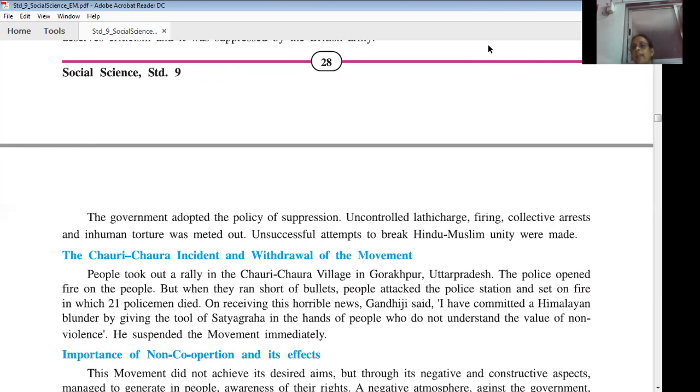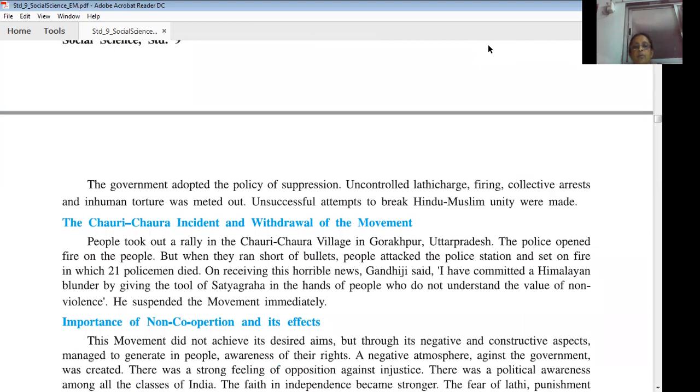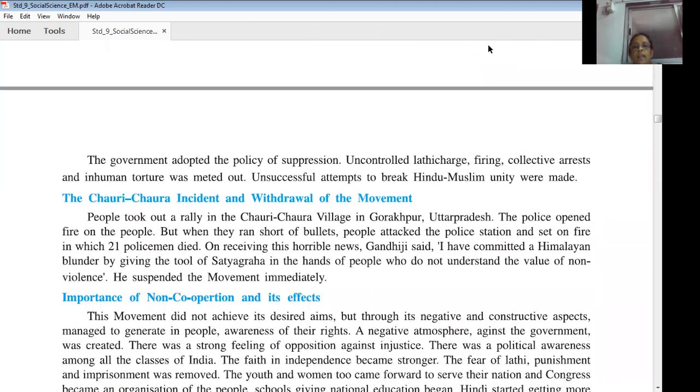The people got angry and set the police station on fire, in which 21 policemen died. On receiving this news, Gandhiji got angry and said he had committed a great mistake by giving the tool of satyagraha in the hands of people who do not understand the value of non-violence, and he cancelled the non-cooperation movement.